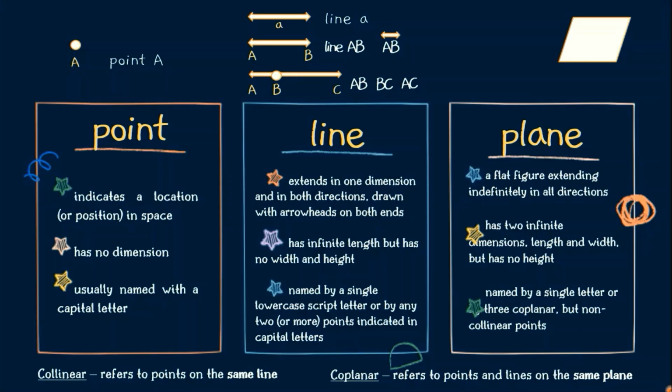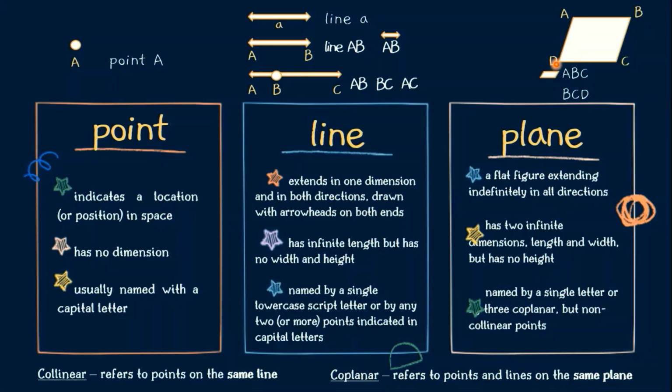For coplanar, let's have an example. Say for this plane, we have 4 points, A, B, C, and D. It means that all these 4 points, A, B, C, and D, belong to one plane. Naming this plane, we can name it as ABC. Points A, B, C. Nasa gitna yung B, siya yung vertex, just like how we name an angle. However, this is a plane. This is a symbol for plane. You can either write plane ABC or you can use a symbol. Aside from ABC, we can also name it as BCD.